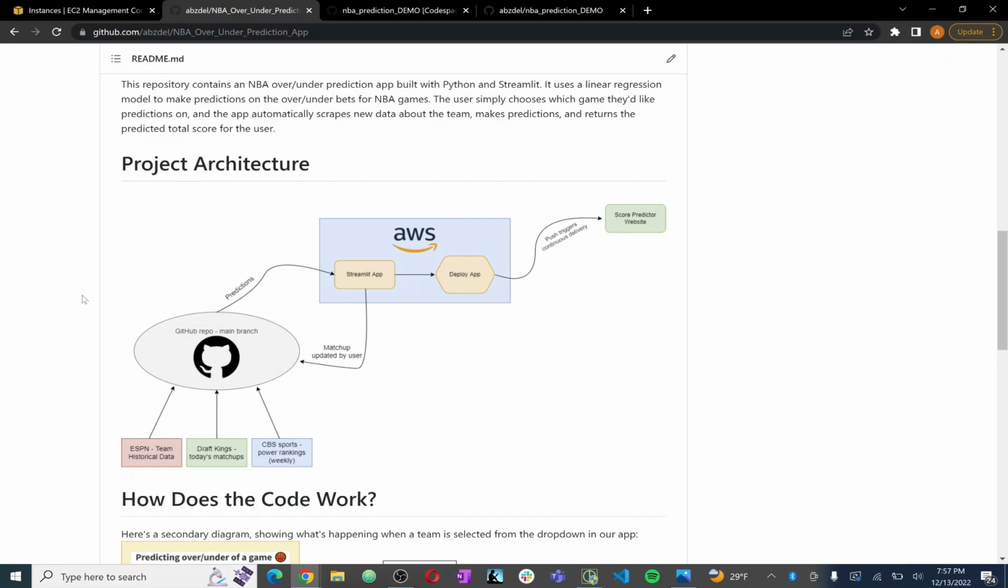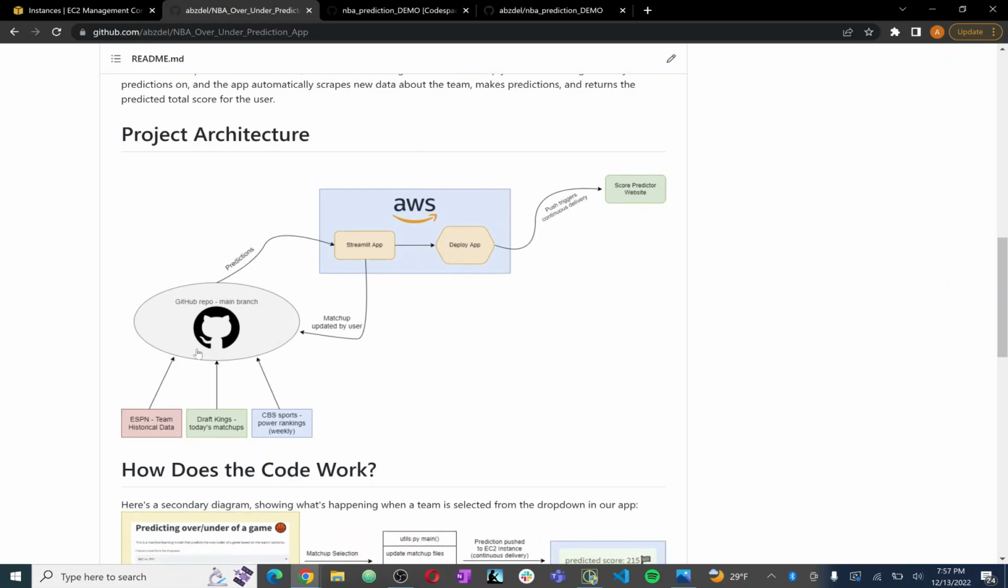So to dive into the project architecture a little bit, if we look at the GitHub repo, we are pulling from three sources of data: ESPN, DraftKings, and CBS Sports. From CBS Sports, we're taking power rankings. With something like that, automation is super important because the power rankings get updated weekly, and if they're wrong or outdated, then the model is just not going to be as powerful.